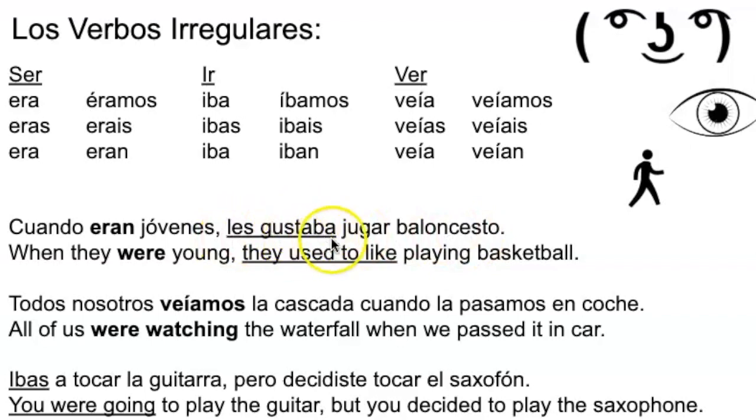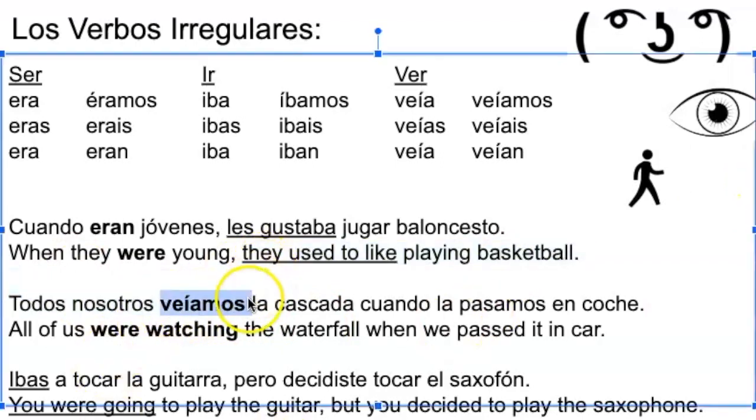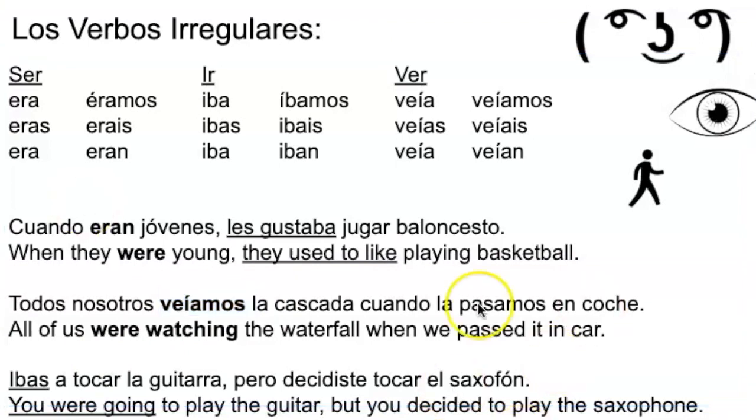They used to like, because gustar, gustaba. It wouldn't be gustaban because it's one thing. It has the same rules, gustar, in the past tense, so it's not nos gustábamos. It's still nos gustaba or nos gustaban. "Todos nosotros veíamos la cascada cuando la pasamos en coche." So all of us were watching the waterfall when we passed it in the car.